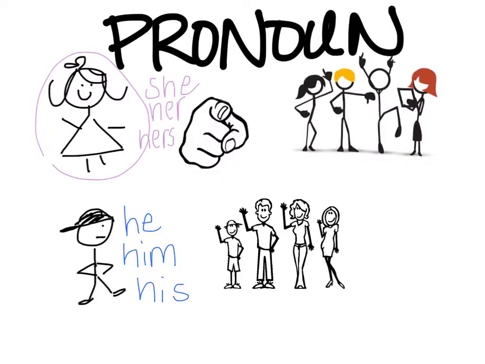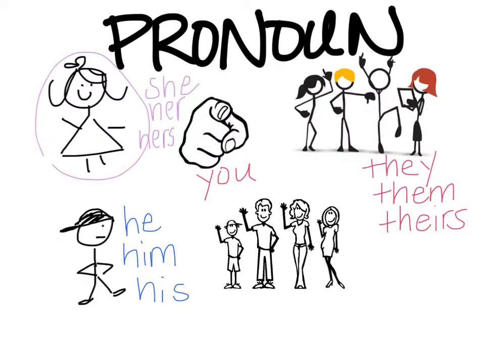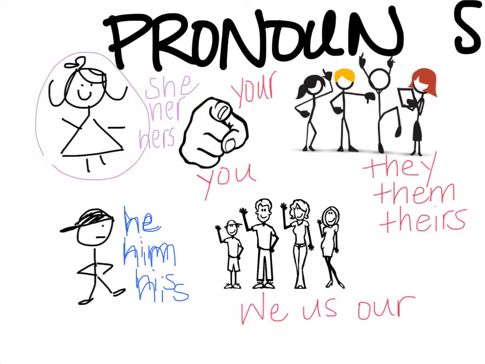If we're speaking in second person, we would use the pronoun you. If we're talking about those guys over there, we would say they, or them, or theirs. If we're talking about our family, or people we hang out with, we would say we, us, and our. So you can see pronouns are pretty useful. They take the place of nouns. They take the place of specific places, people, or things.